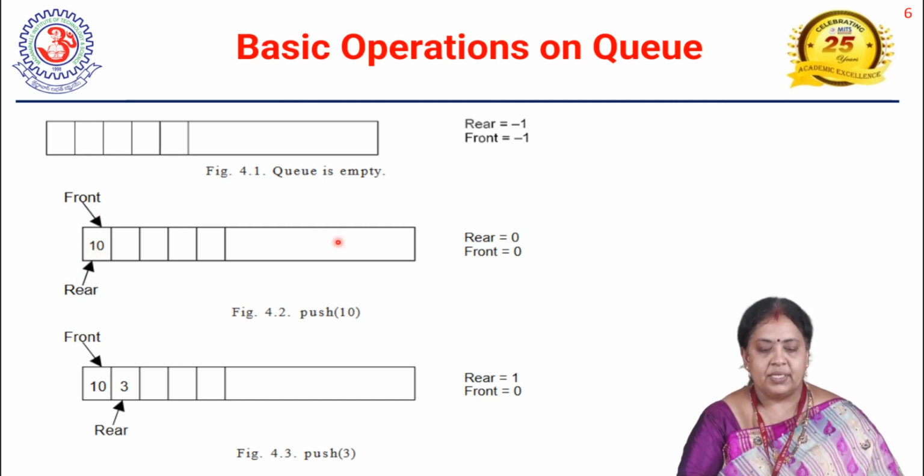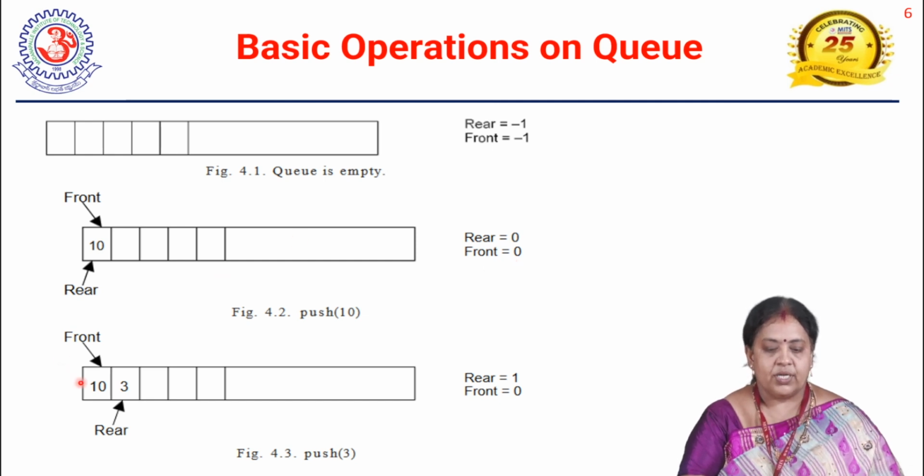So the rear is equal to 0 and front equal to 0. Initially rear equal to -1, front equal to -1. Whenever we insert an element, rear will be incremented. This is the first element, so we have to make the front also 0.